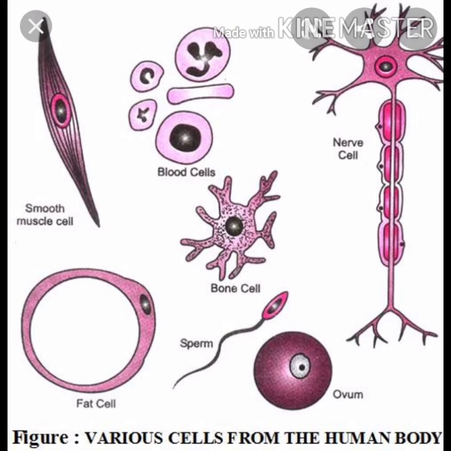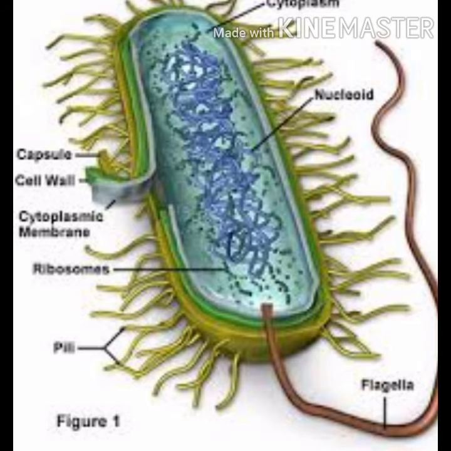The very smallest microscopic cell, measured in micrometers, is 0.1 to 0.5 micrometer, and that is one of the bacteria. All bacteria are single celled, and some bacteria are very small, 0.1 to 0.5 micrometer.